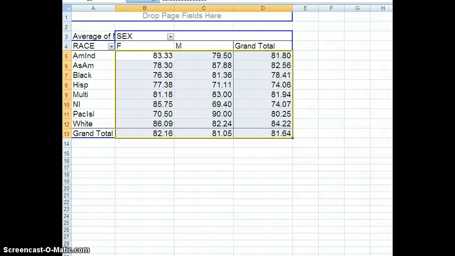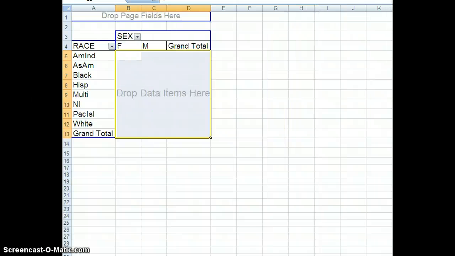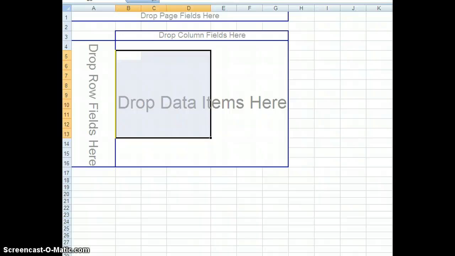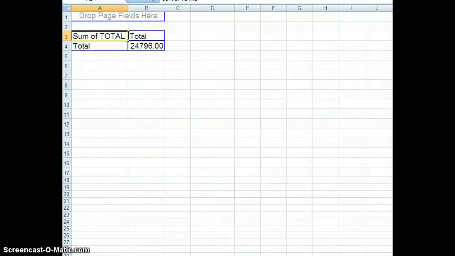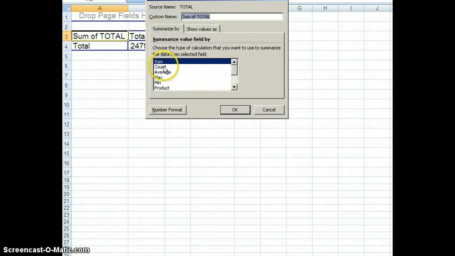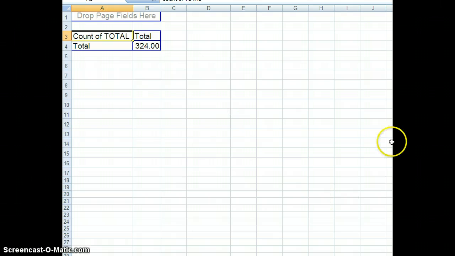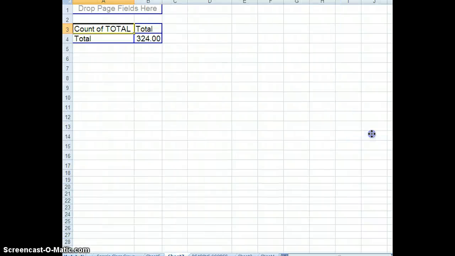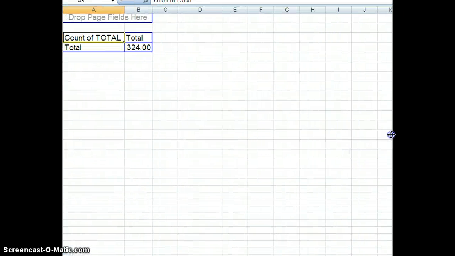Let's take this out of here and throw this away. Suppose I wanted to pull total scores down into the values column. And let's change it this time from sum to count. So we're going to create a count here. Okay, now I didn't show you what I did over here, but I changed it to count. And here's where I have the count process right here.